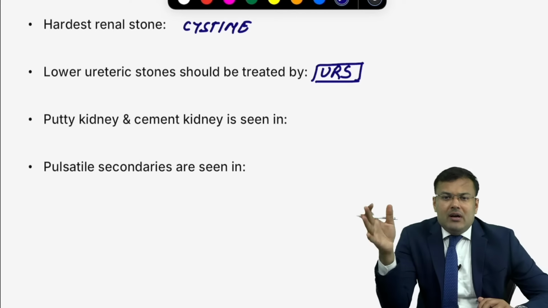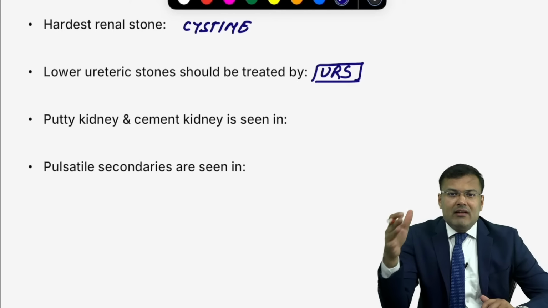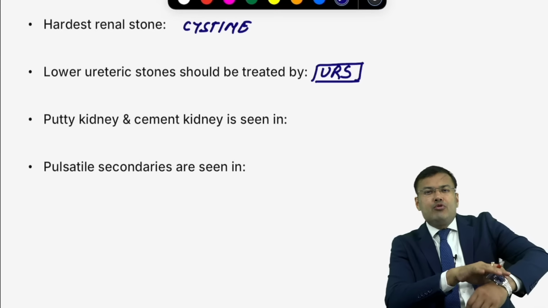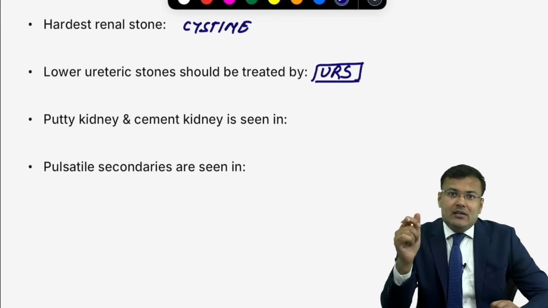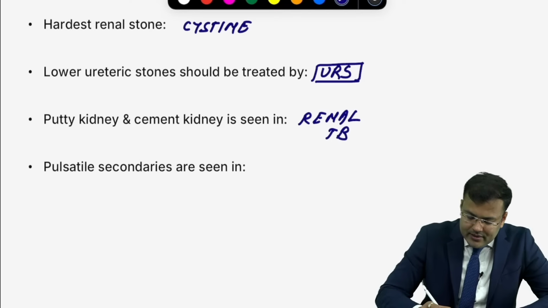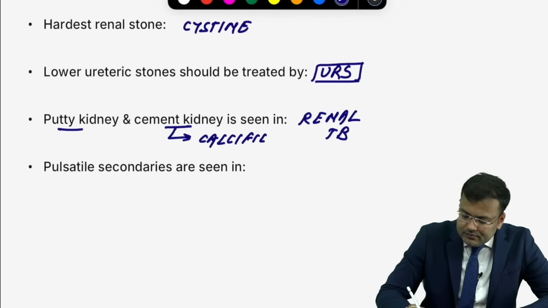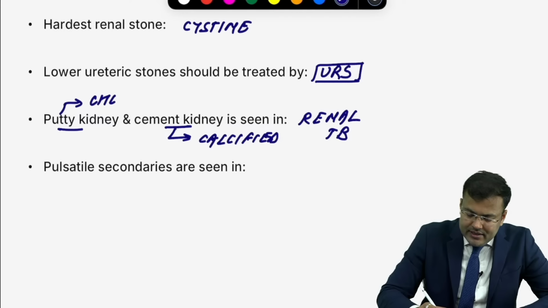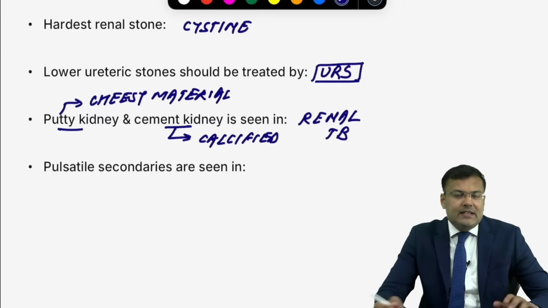Imagine the patient is having putty kidney. Putty and cement, both of these are related to tuberculosis, renal tuberculosis. What is cement kidney? All of you know, calcified kidney. What is putty kidney? There is a collection of cheesy material. Grossly, if you cut the kidney, there is a collection of cheesy material, that is putty kidney. Calcified kidney is cement kidney.